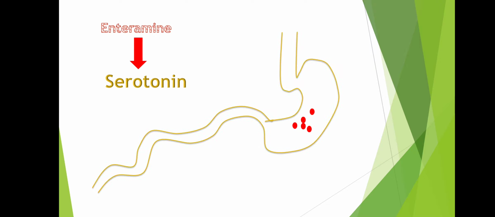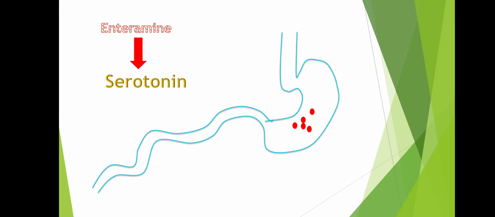Next, suppose this is your gastrointestinal tract. A substance is released from the enterochromaffin cells, and this substance is nothing but your enteramine. Enteramine is released from the enterochromaffin cells of your gastrointestinal tract, and it mainly causes contraction of the smooth muscle of your gastrointestinal tract. Later on, we found that enteramine is nothing but your serotonin.